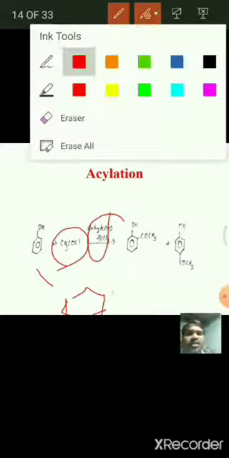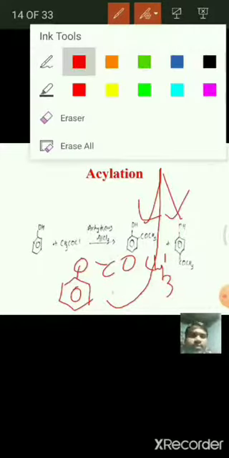see here, I will write here, just a minute. This is benzene. See here, at oxygen also acylation is possible, but it again rearranges to these products, this and this. That means actually this acylation takes place on oxygen as well as carbon.